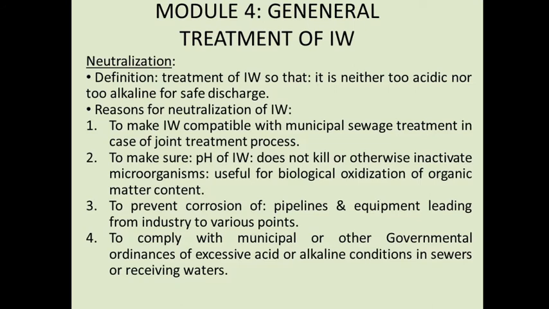In physical treatment, we have screening for removal of floating solids, sedimentation for removal of suspended solids, flotation for removal of finer particles, and filtration for removal of finer suspended solids. In chemical treatment, we have chemical coagulation, chemical precipitation, adsorption, air stripping, and reverse osmosis. In biological treatment, we have the trickling filter, activated sludge process, oxidation pond, aerated lagoon, oxidation ditch, and oxidation lagoon. So these are the treatment methods available for the treatment of industrial waste.